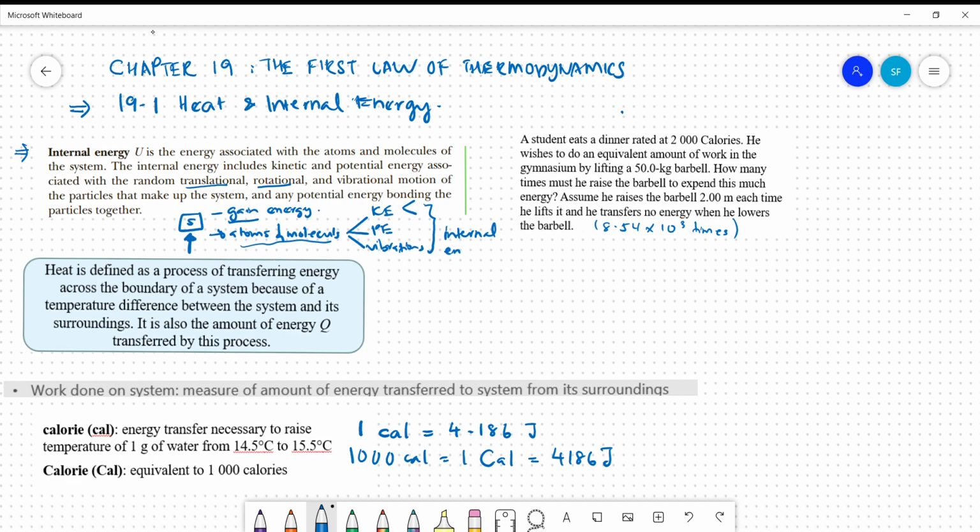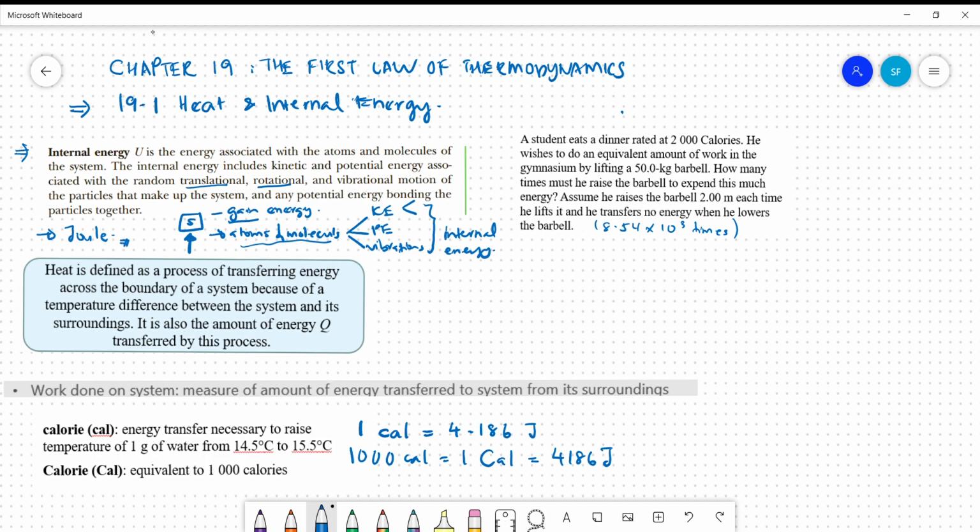So we can say that as the temperature increases, the internal energy of the system also increases. The internal energy of the system depends so much on the temperature. Now the unit for internal energy is Joule. Joule is energy. So the unit for internal energy is Joule.